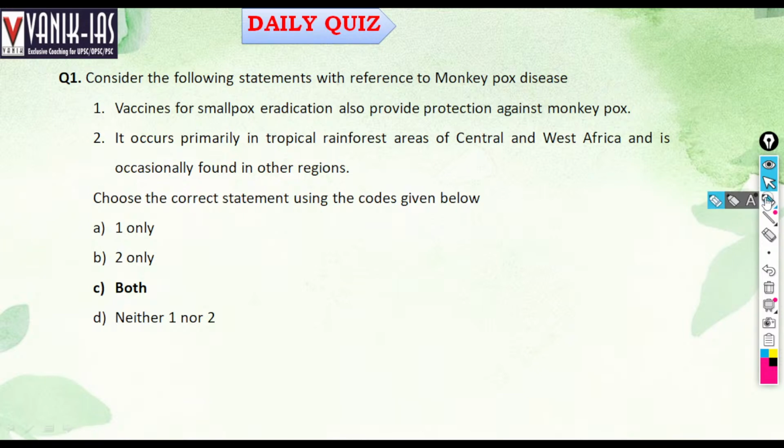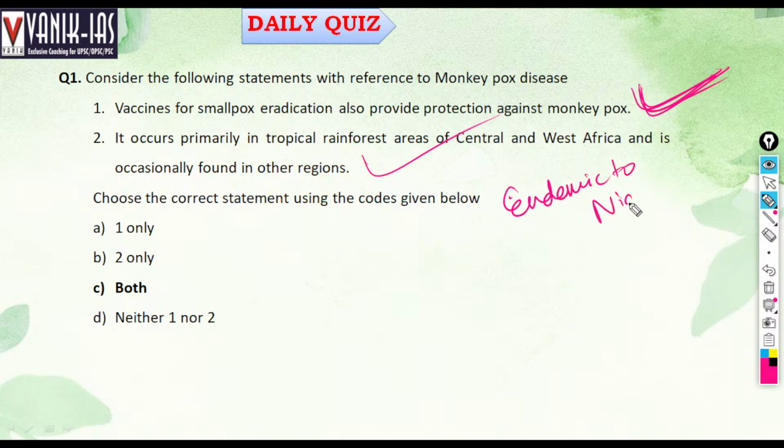There is no particular treatment for monkeypox disease, but smallpox eradication vaccines also work in case of monkeypox, and it is endemic to Nigeria. So the second statement is also correct: it is endemic to Nigeria, so far as monkeypox is concerned.